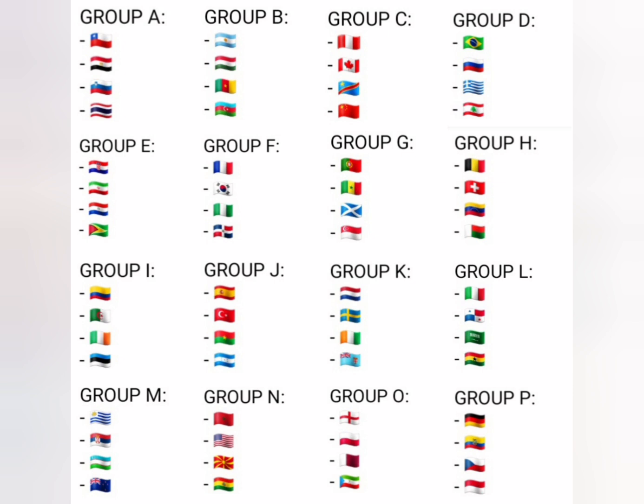In Group K we have Netherlands, Sweden, Ivory Coast and Fiji. In Group L we have Italy, Panama, Saudi Arabia and Ghana. In Group M we have Uruguay, Serbia, Uzbekistan and New Zealand. In Group N we have Morocco, USA, North Macedonia and Bolivia. In Group O we have England, Poland, Qatar and Equatorial Guinea. And last but not least in Group P we have Germany, Ecuador, Czechia and Indonesia.